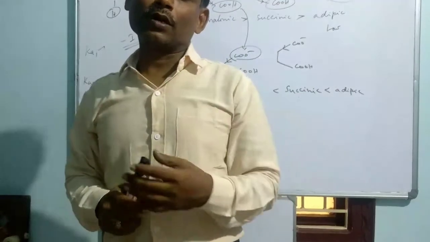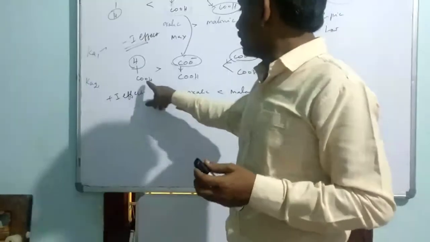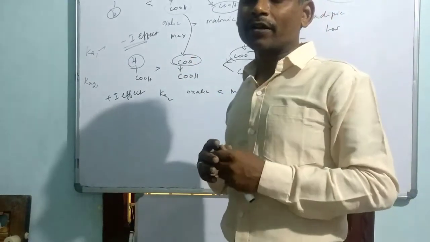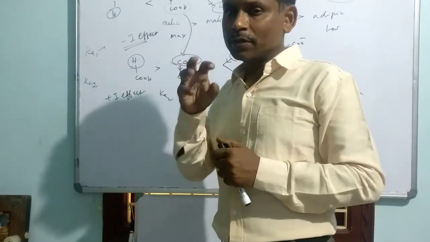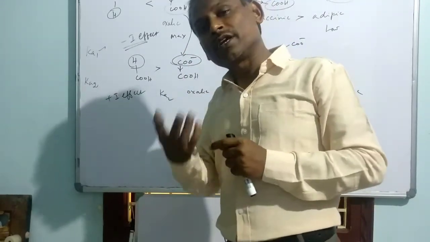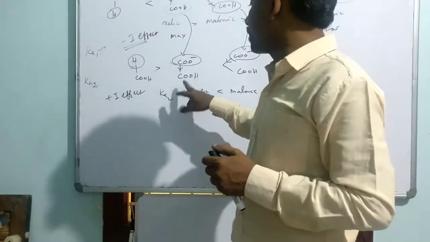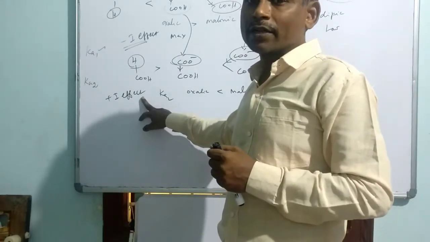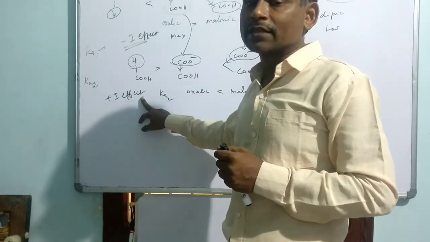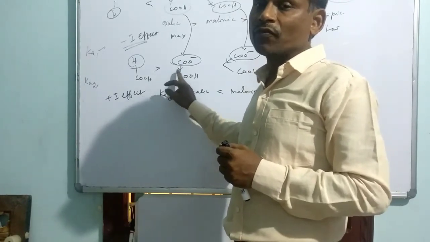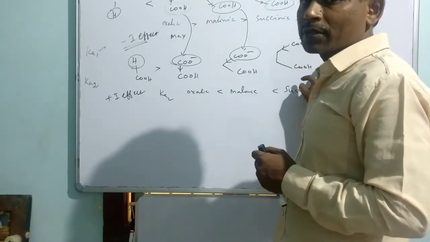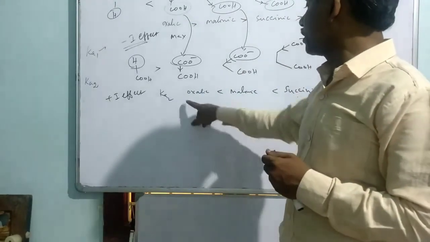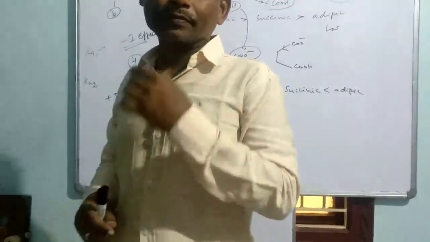But when you consider the Ka2 values, a positive inductive effect is operated by one of the groups, that is, the carboxylate that has appeared. The carboxylate is a negative group which operates as a positive inductive effect. It pumps the electron, so the acidic strength is supposed to decrease. This positive inductive effect gradually falls on going to higher members, and when the positive inductive effect falls, the acidic strength increases. That is the order of Ka2 values.